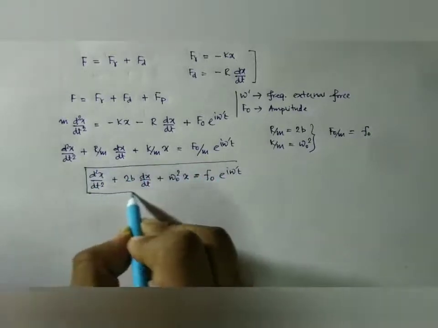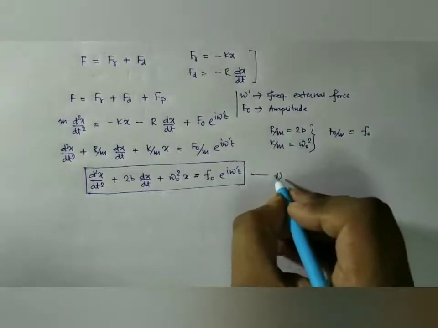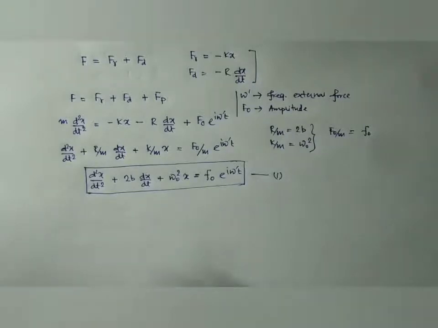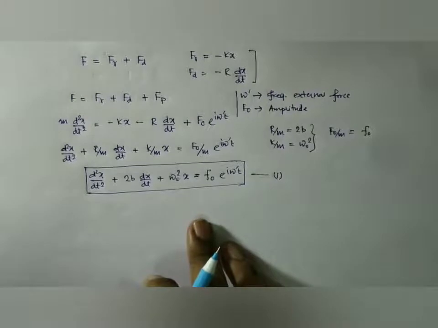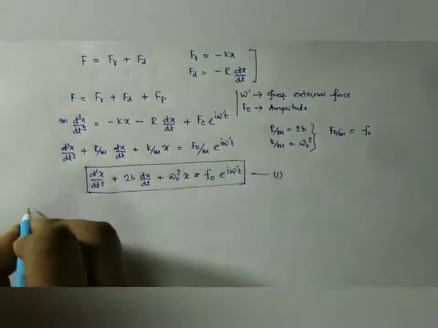So this is the equation of forced vibration, and we are going to solve this differential equation. Now this kind of differential equation has two solutions, both comprising the solution. One is called the particular integral and another is the complementary function. So first of all, we are going to obtain the particular integral.